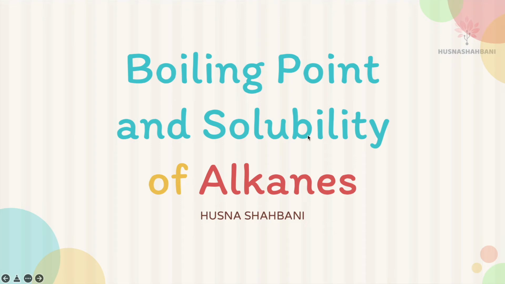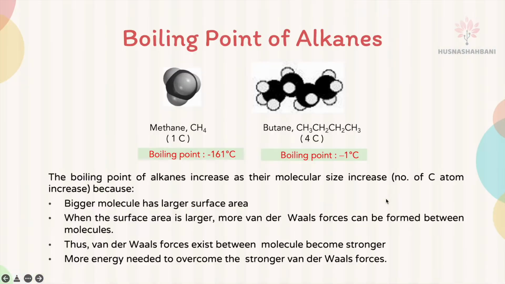Boiling point and solubility of alkanes. Boiling point of alkanes: if you look at the boiling point of methane, it's negative 161 degrees Celsius. Methane contains 1 carbon. And the boiling point of butane, which contains 4 carbons, is negative 1 degree Celsius.